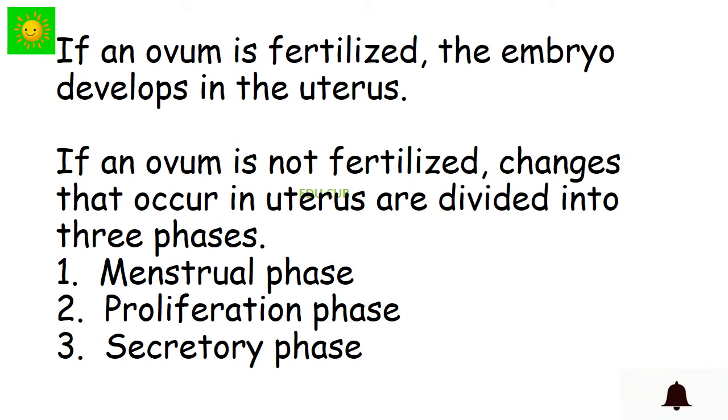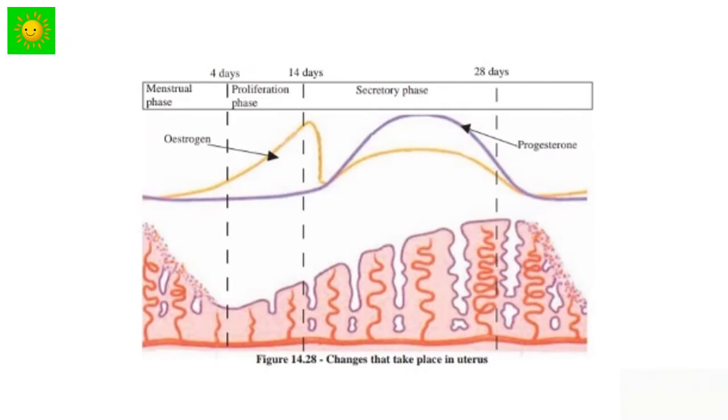If an ovum is fertilized, the embryo develops in the uterus. If an ovum is not fertilized, changes that occur in the uterus are divided into three phases. First one, menstrual phase. Second one, proliferation phase. Third one, secretory phase. Now you can see the changes that take place in the uterus in different phases: menstrual phase, proliferation phase and secretory phase.